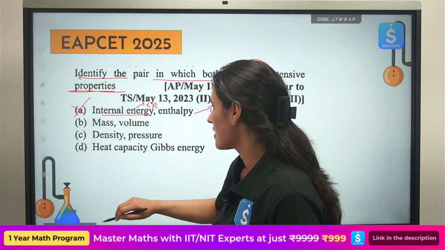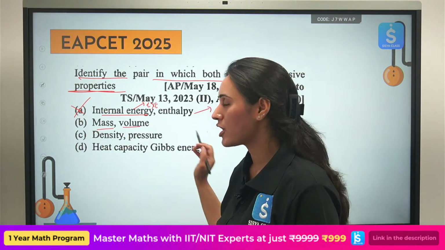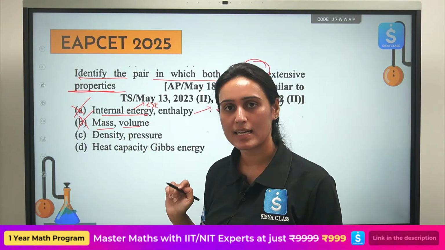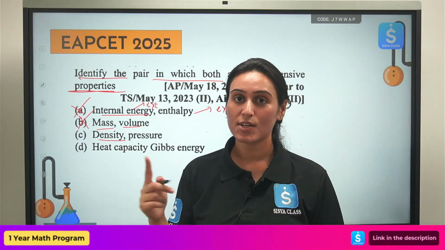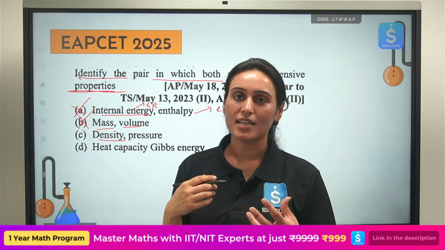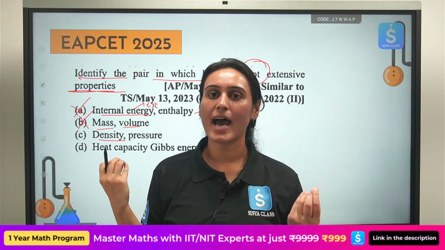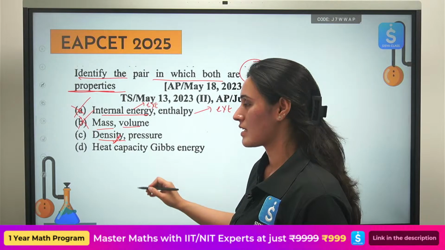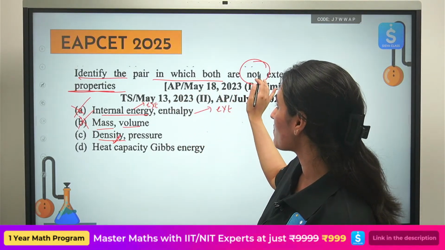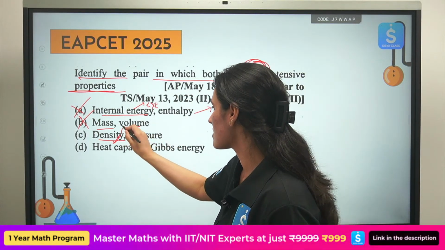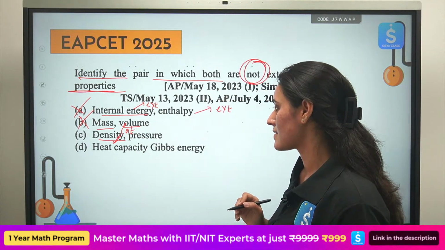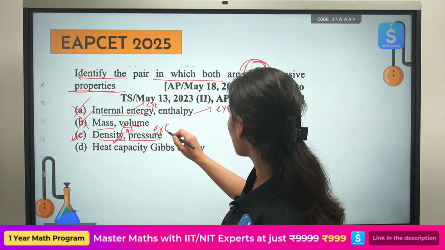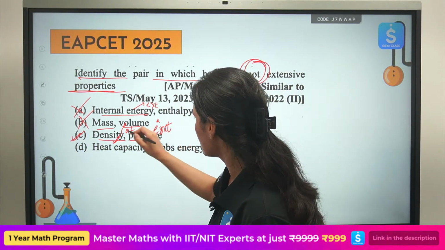Leave it. Mass, extensive. Volume also extensive. The pair is extensive. Again, not the correct answer. Density, you have just now learned. Density, mass over volume, ratio of two extensive properties is always an intensive property. So this is intensive. But they are asking you the pair in which both are not extensive. So this is for sure intensive. Pressure is intensive. Both are not extensive. Option C is the correct answer.